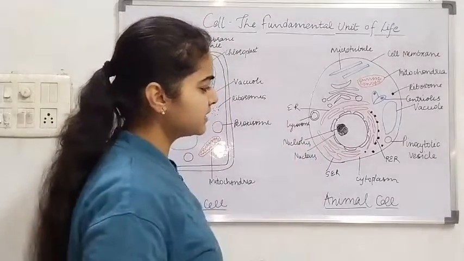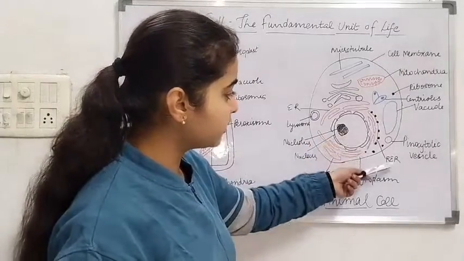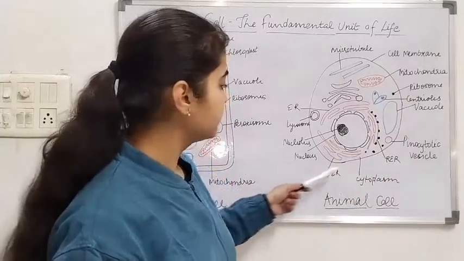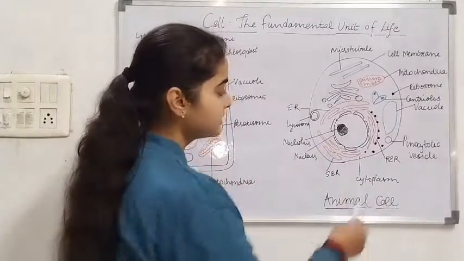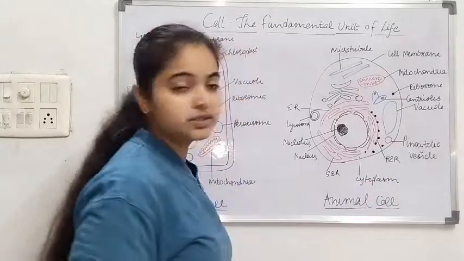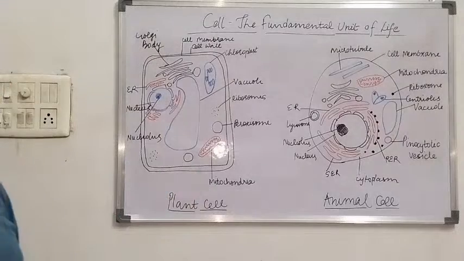And the fluid inside the cell is cytoplasm. This is also cytoplasm. This is the rough endoplasmic reticulum, shown as RER. This is the smooth endoplasmic reticulum, shown by SER. This vesicle is called pinocytotic vesicle. So this is all about plant cell and animal cell. Now we will see the differences between them.